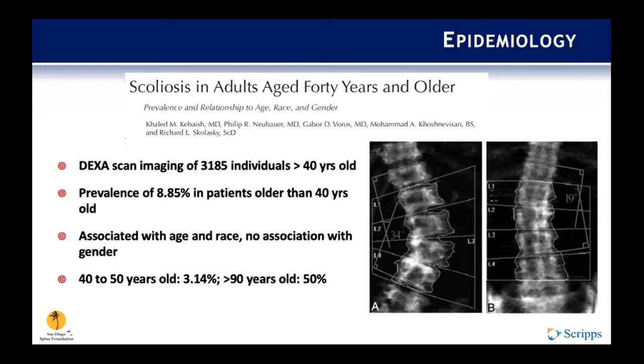This was one study that looked at DEXA scan imaging of over 3,000 patients over the age of 40, and using the parameter of a coronal Cobb angle greater than 10 degrees, they found an overall prevalence of 8.85% of scoliosis in their patients over the age of 40 years old. They did find an association with age and race, as we expect as age goes up. The prevalence goes up to about 50% in asymptomatic patients that are greater than 90 years old.